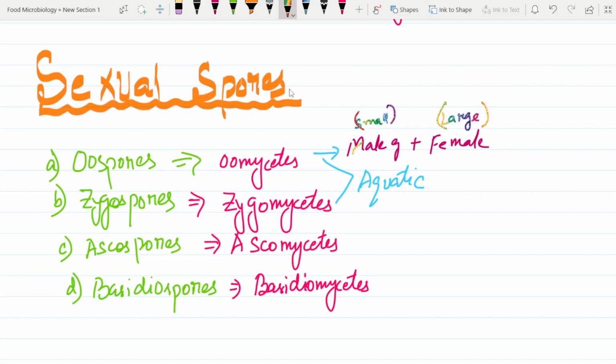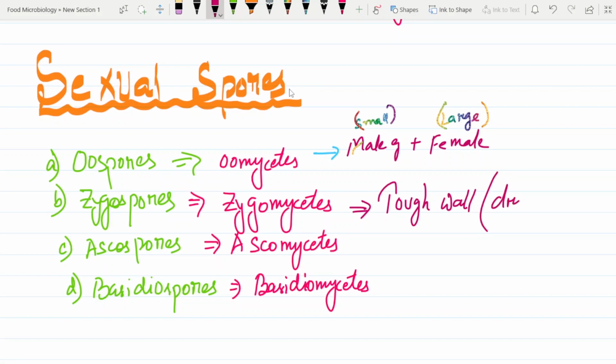One more thing you have to know about these Zygomycetes is that they have a tough wall, which enables them to survive even under drying conditions.